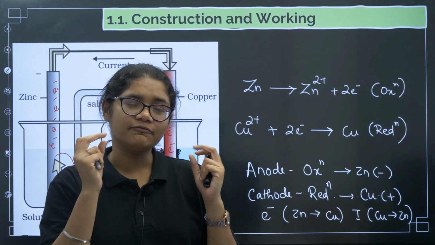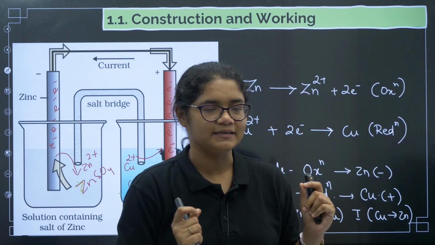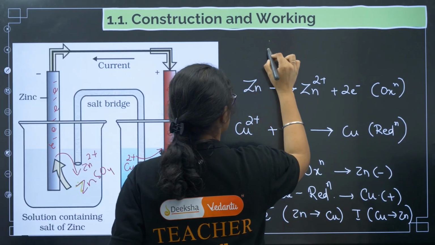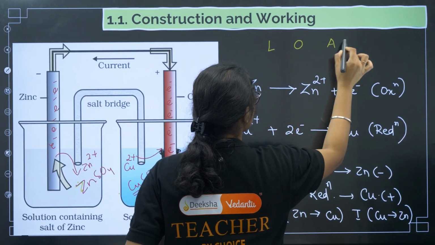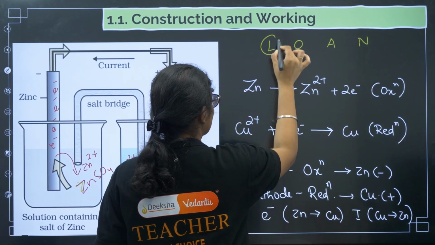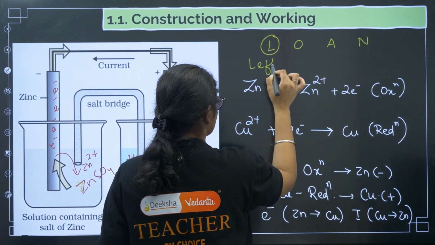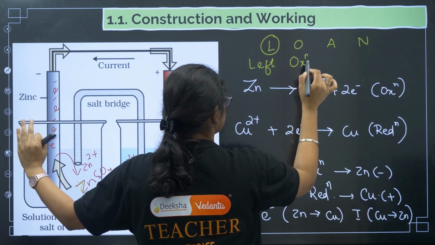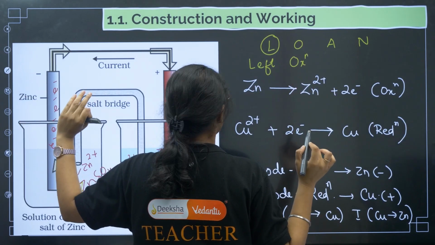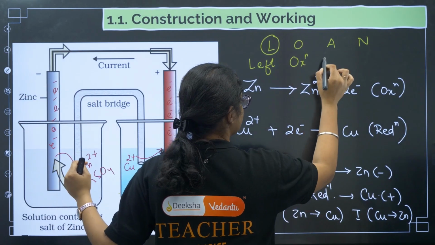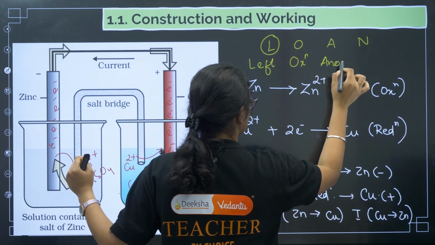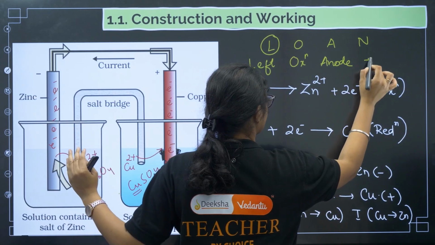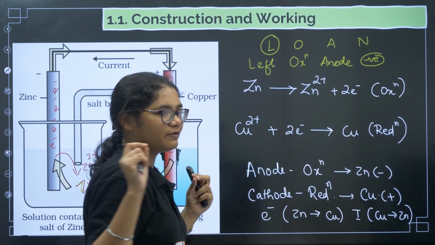Now here I will tell you a very nice trick to remember these things. I will write one abbreviation, that is LOAN. Remember, L stands for left, left side. O stands for oxidation. So on the left side oxidation is taking place. Where oxidation is taking place, that electrode is called the anode. Now what is the charge of this electrode? It is negative. I hope you have remembered.